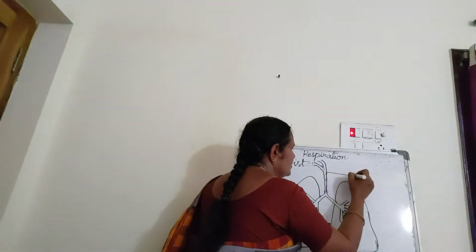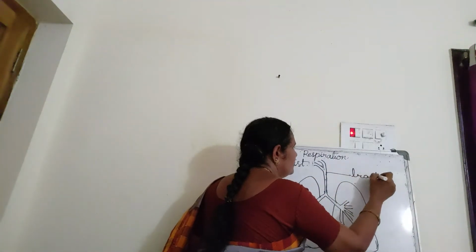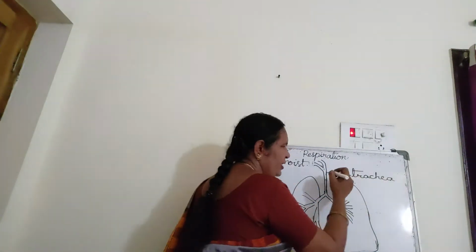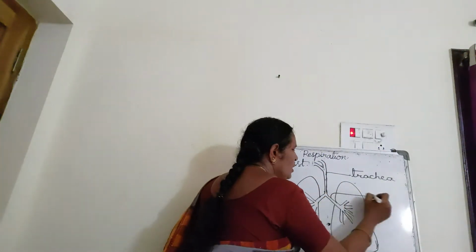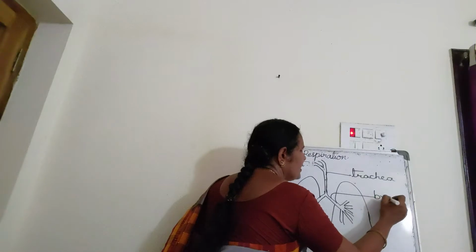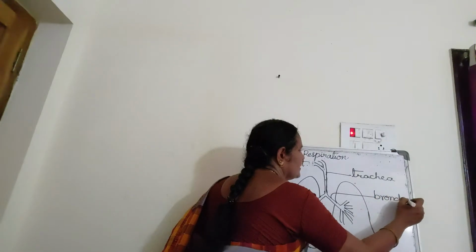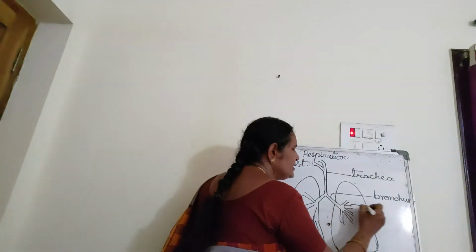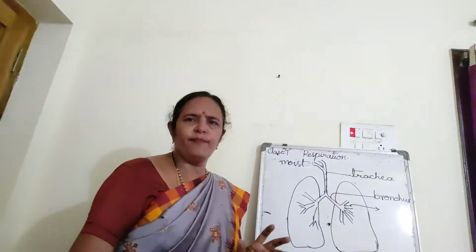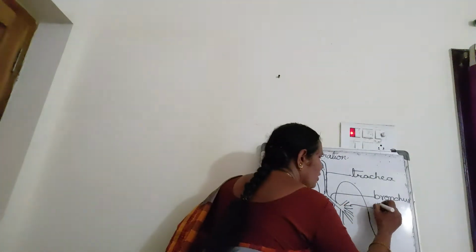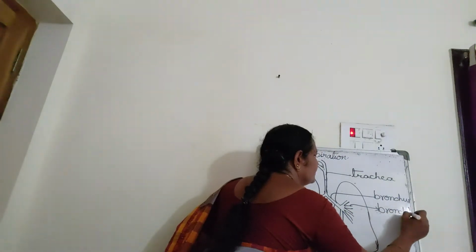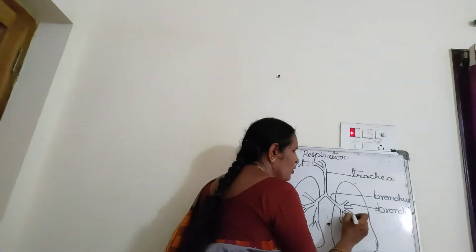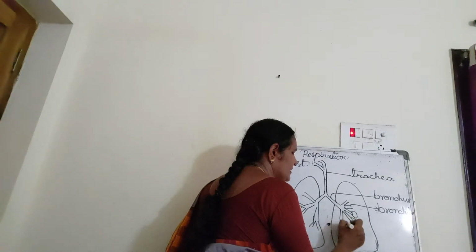This is trachea or windpipe. This windpipe is divided into two branches. Each one is called bronchus. Again, the bronchus is divided into a number of branches called bronchioles. So these bronchioles end in air sacs.